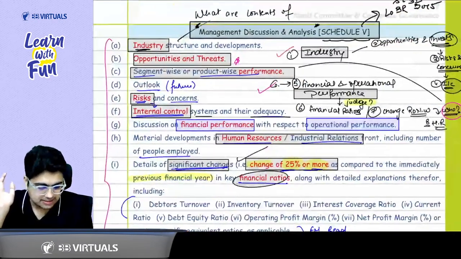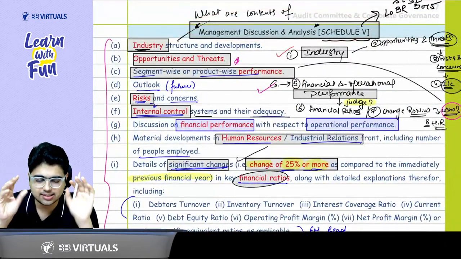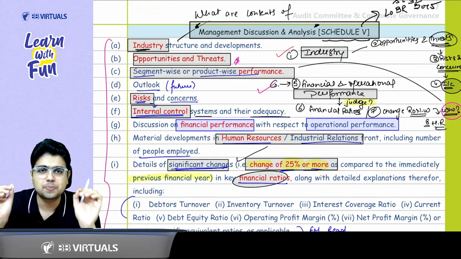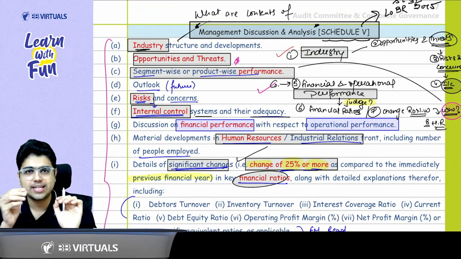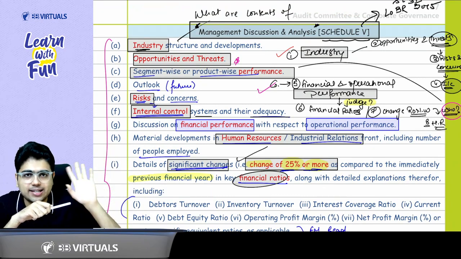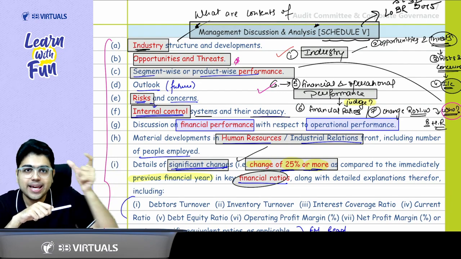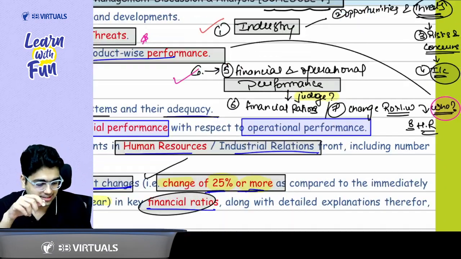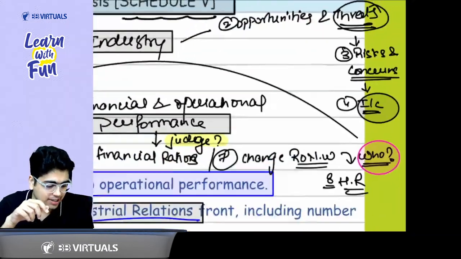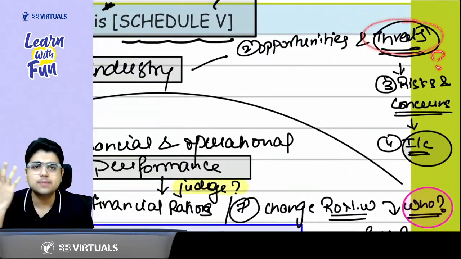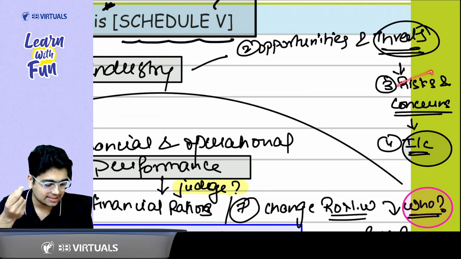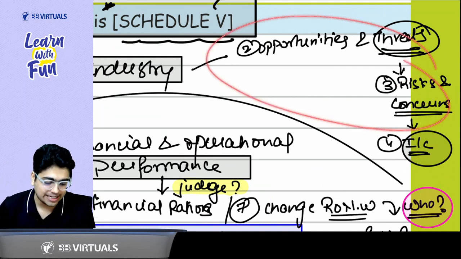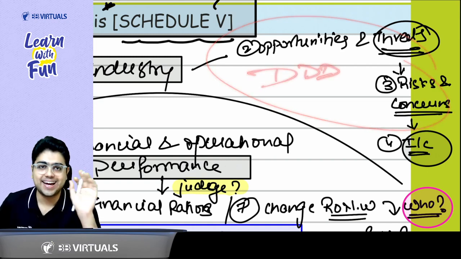Then today we discussed this topic called management discussion and analysis. Again, what are the contents of management discussion and analysis that forms part of the annual report of the company? Sir, very easy. First of all, they discuss the industry structure and development. In every industry, there is a SWOT analysis, that is the opportunities and threats analysis. When I talk about threats, what comes to your mind? Risk. So risks and concerns, and for every risk, the entity has an internal control. So 4 points. Done.